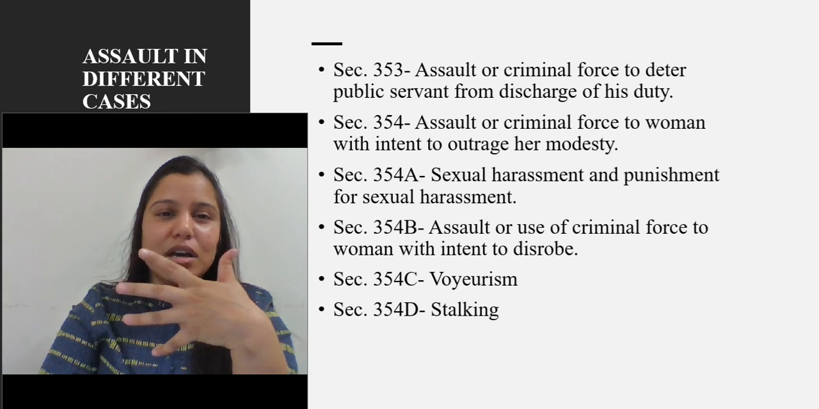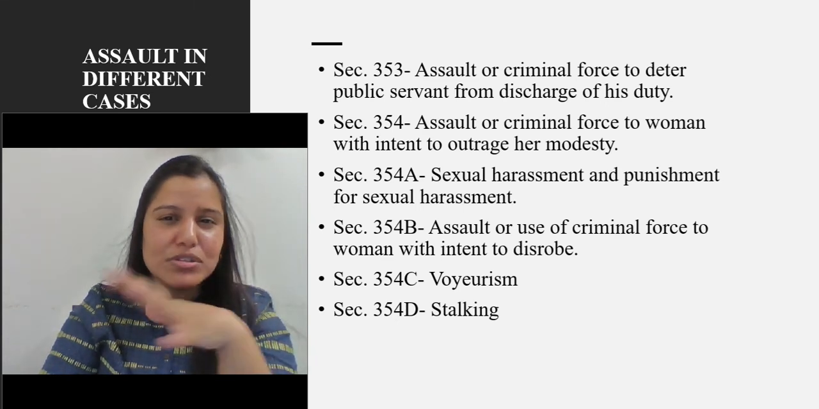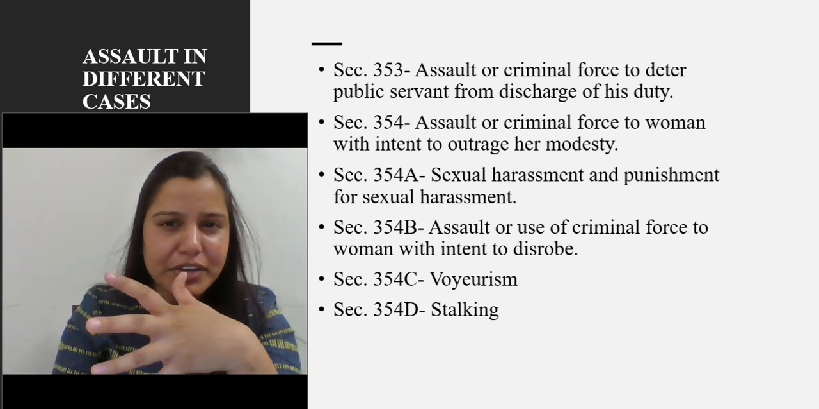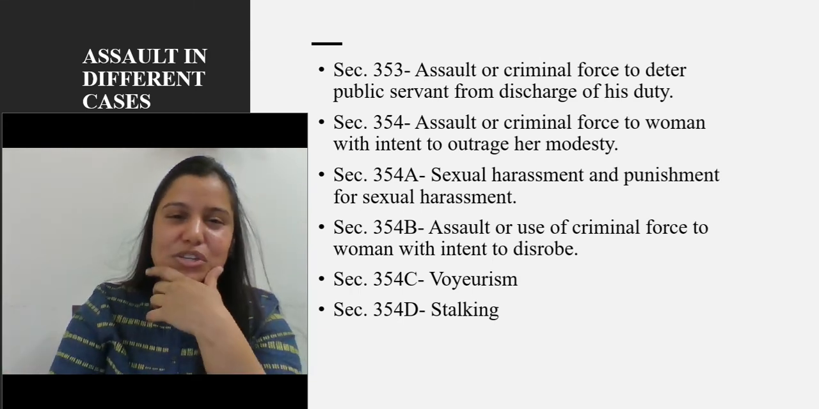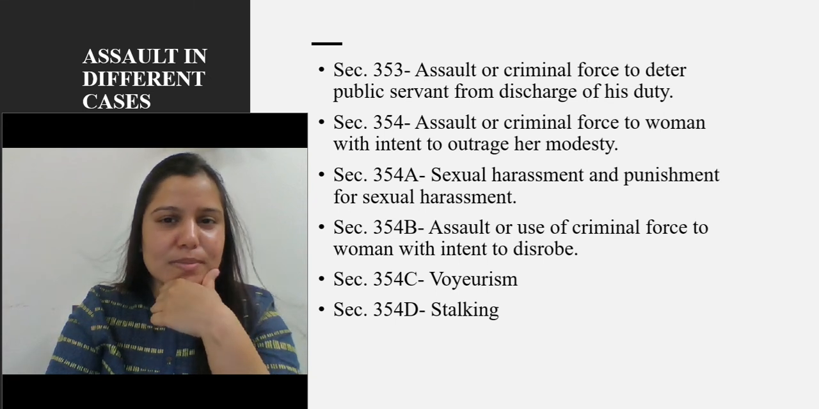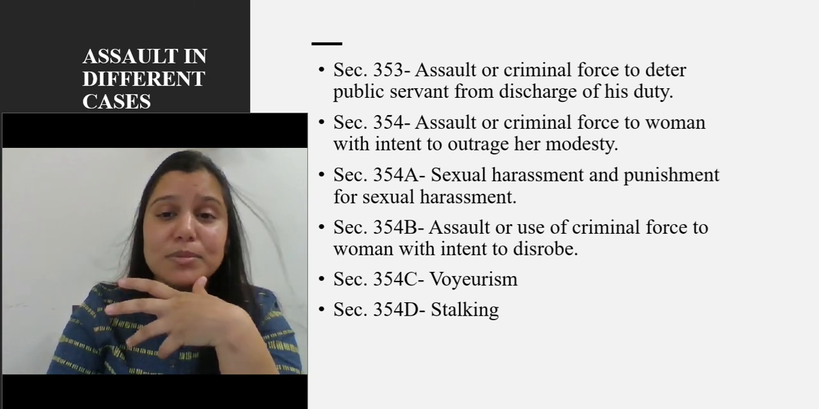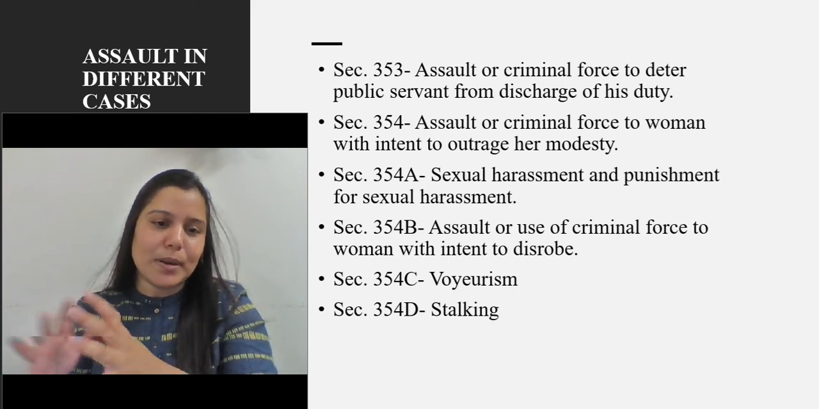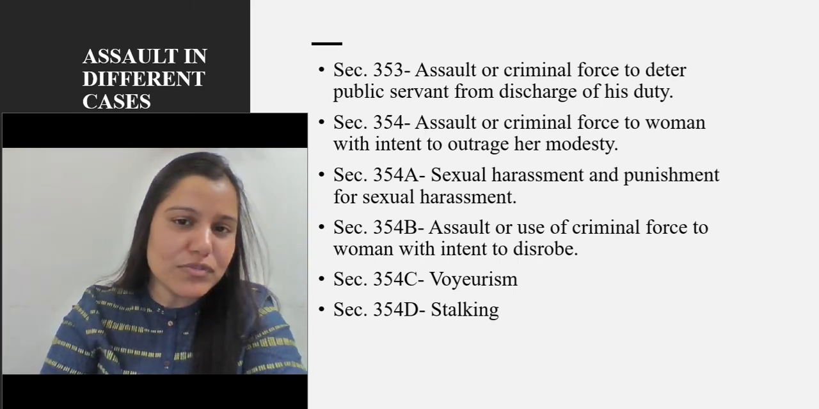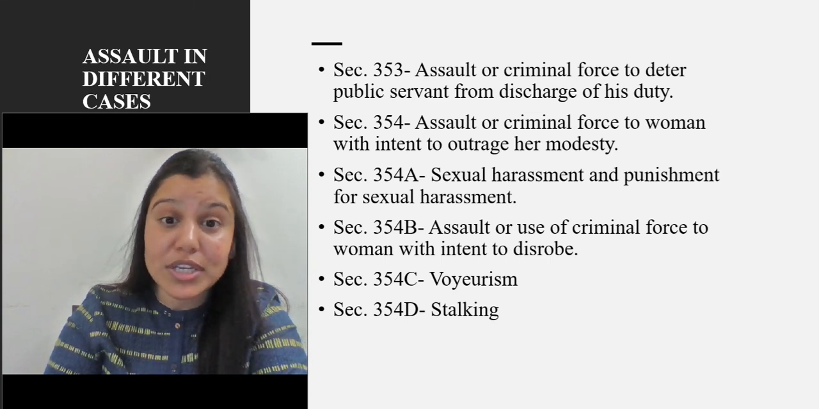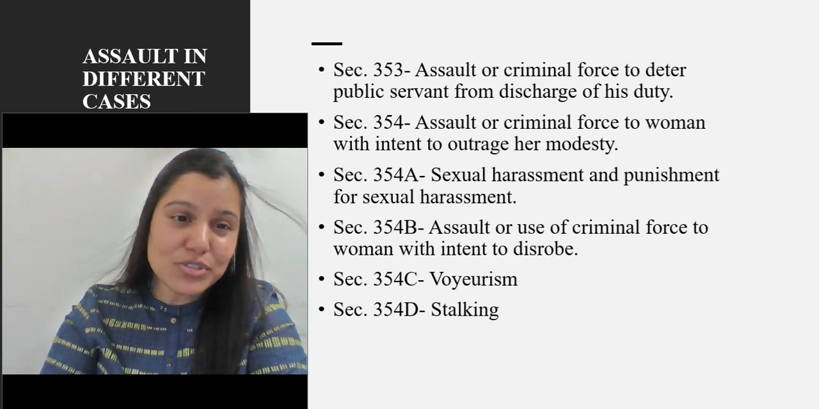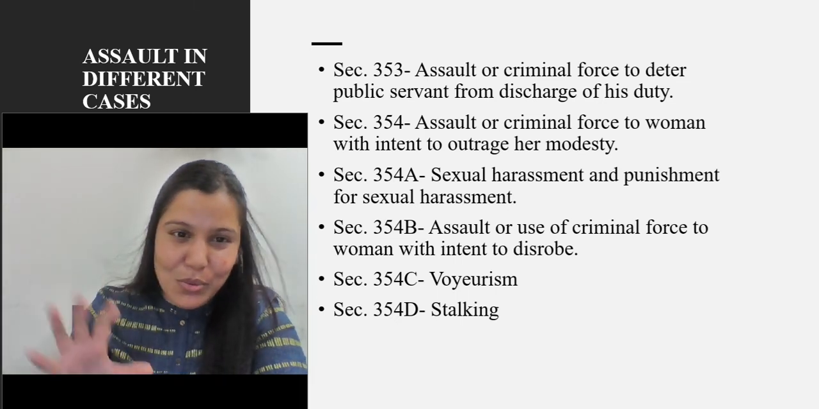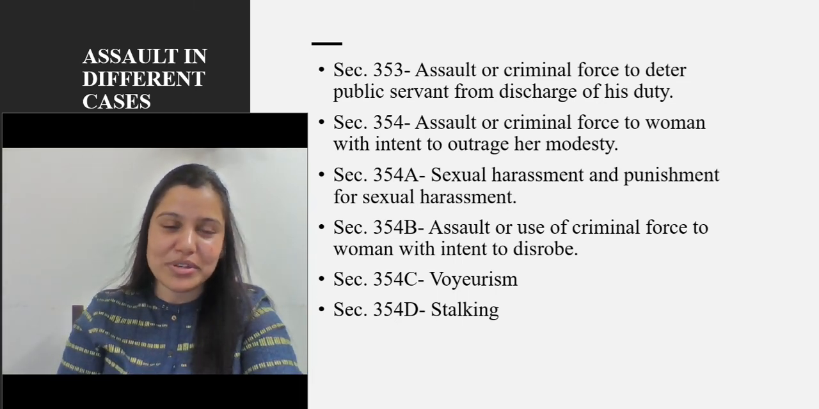Now let's see the sections in which the aggravated forms of assault in different kinds of cases, how these sections have been written. Section 353 talks about assault or criminal force to deter public servant from discharging of his duty. When somebody uses assault or criminal force in order to stop a public servant from discharging his duty. Section 354, assault or criminal force to women with intent to outrage her modesty, right? So outraging the modesty, that we will see in the coming lectures. You will see the whole lecture on outraging the modesty of a woman.